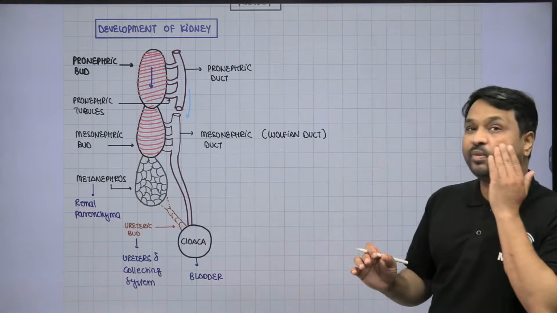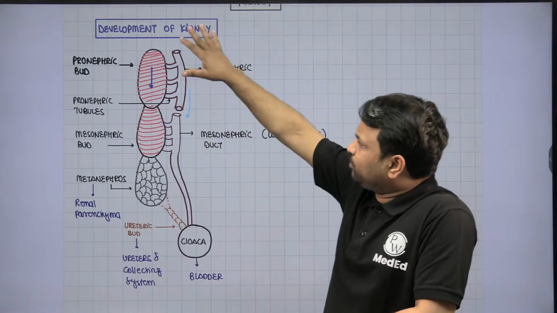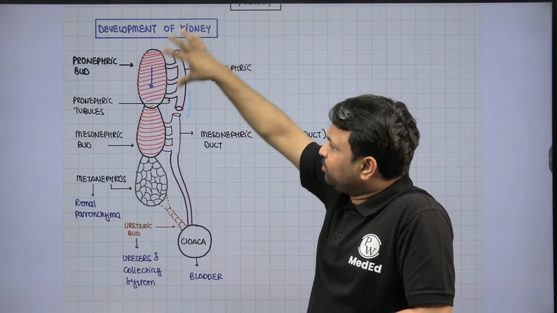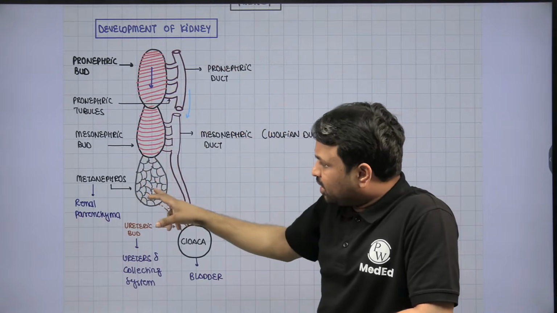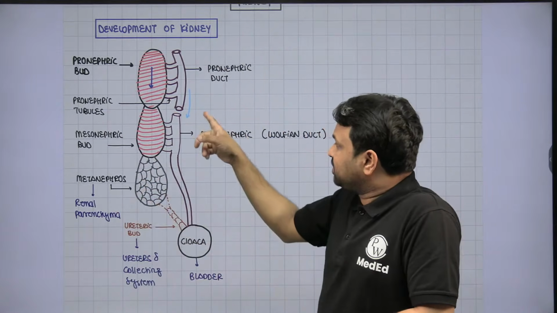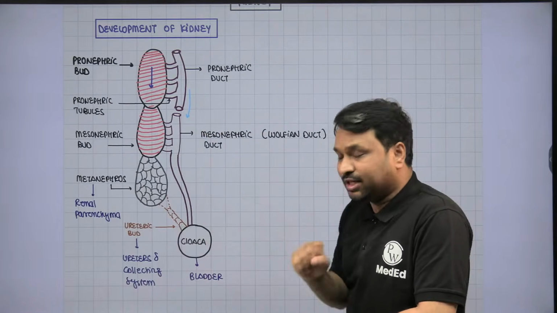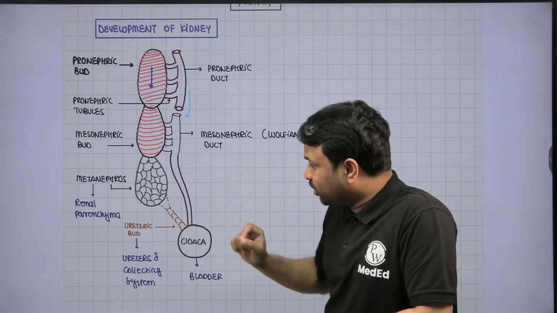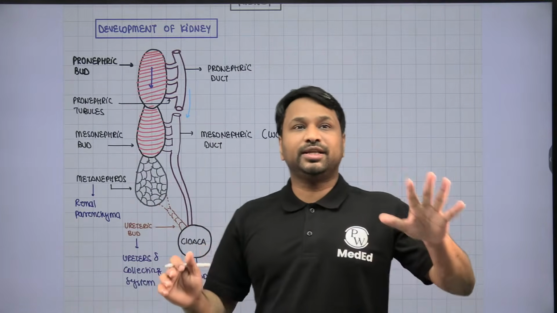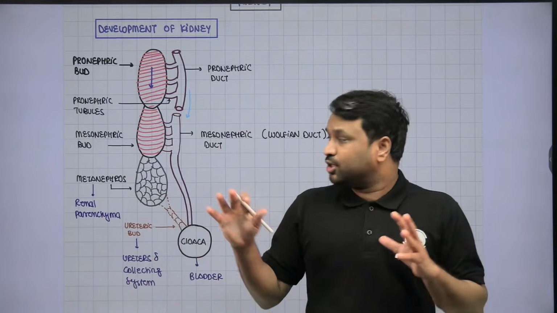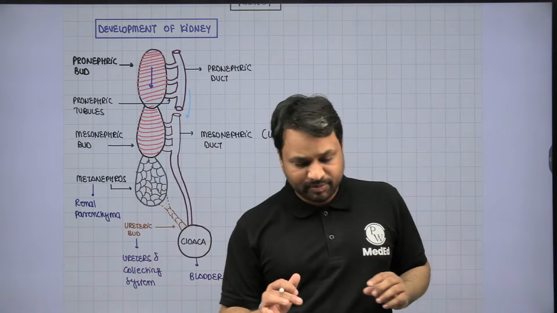So the development of the kidney started with the pronephros, that is the pronephric bud. From the pronephros, it forms the mesonephros. From the mesonephros, it forms the metanephros. The metanephros develops into renal parenchyma. This mesonephric duct, which is called the Wolffian duct, will go and attach to the cloaca. It will stimulate the cloaca. It will develop into the ureteric bud. That ureteric bud will develop into the ureter, and that ureter is going to combine with the kidney to develop into renal parenchyma, right? So the whole renal system, that is your kidneys, ureters, and bladder, is developed from this particular component.